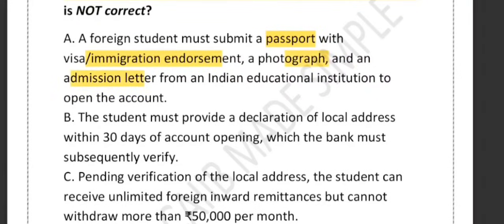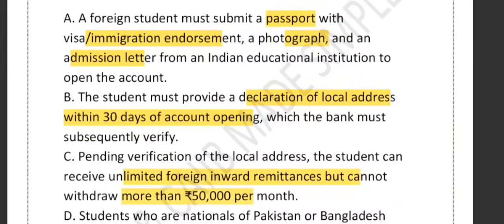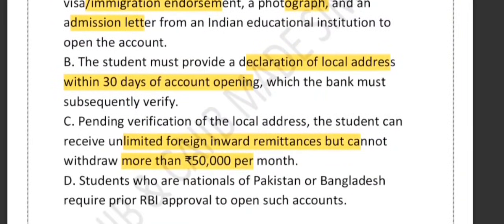Option B says must give local address within 30 days, right, declaration of the local address within 30 days of account opening. Option C says unlimited foreign inward remittance is allowed before address verification. And option D says Pakistan or Bangladesh nationals need RBI approval, right, they require prior RBI approval.